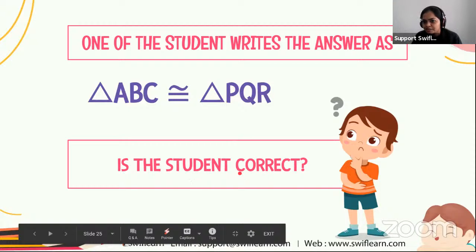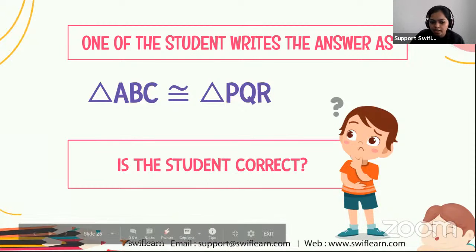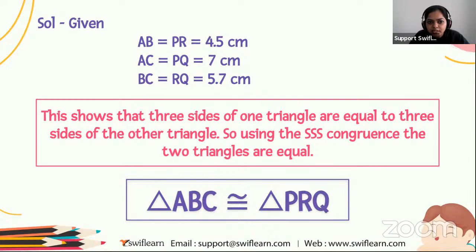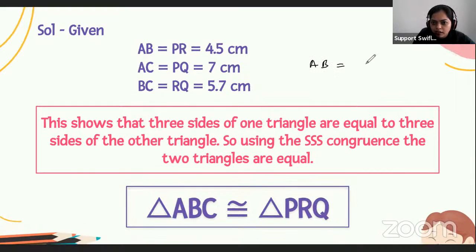Is the student correct or not? Okay, let us just check the two sides. AB is equal to PR. Yes, we have seen this. AB equals PR and AC equals PQ. And also we have seen this, BC equals RQ.